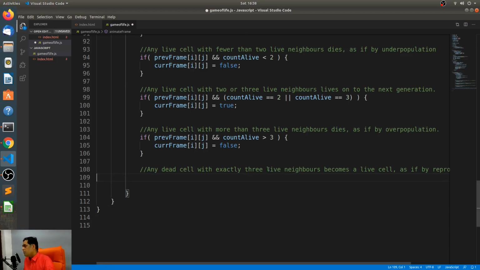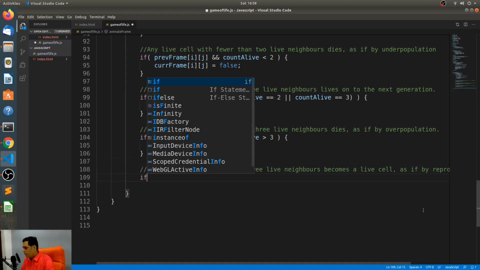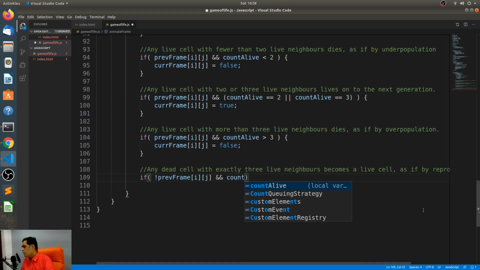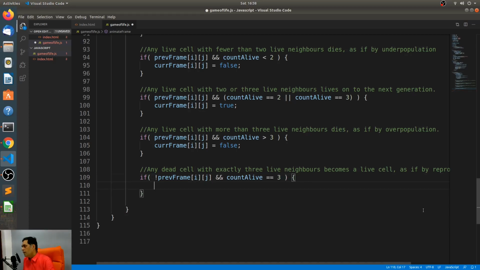Any dead cell with exactly 3 neighbors lives. Any dead cell, that's important over here. If not previous frame of i, j, and count alive is equal to 3.